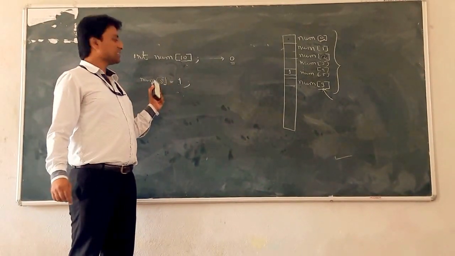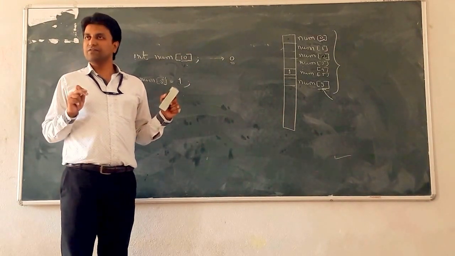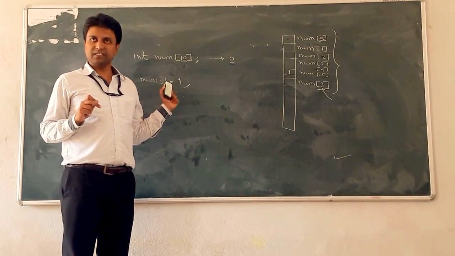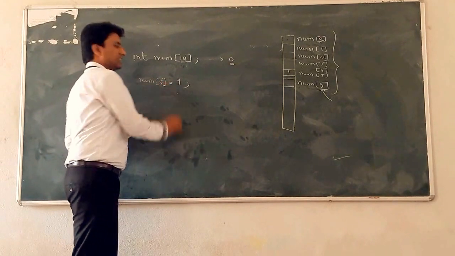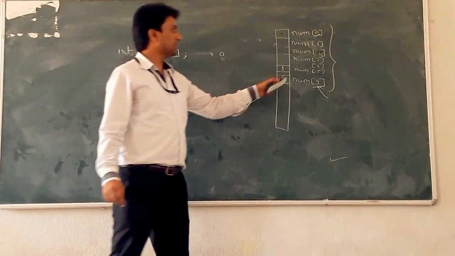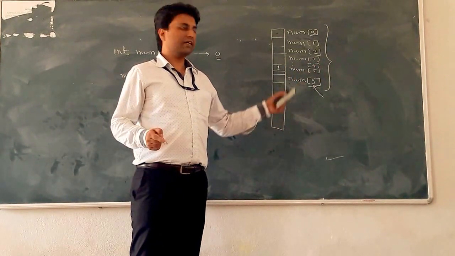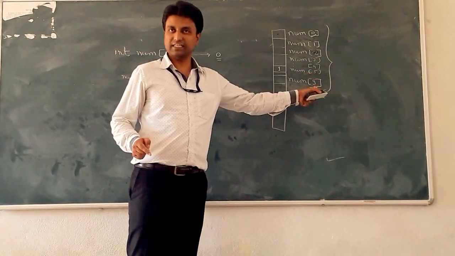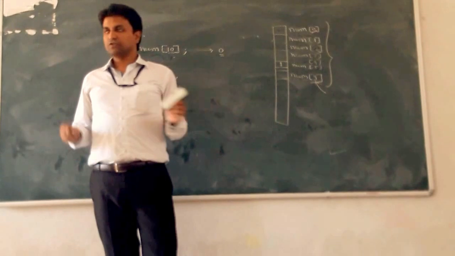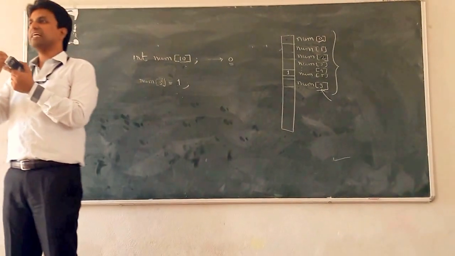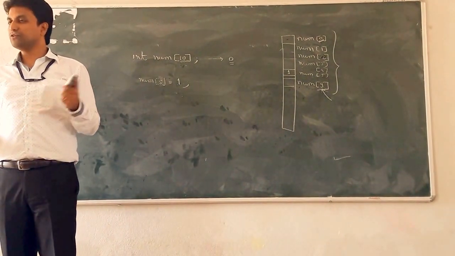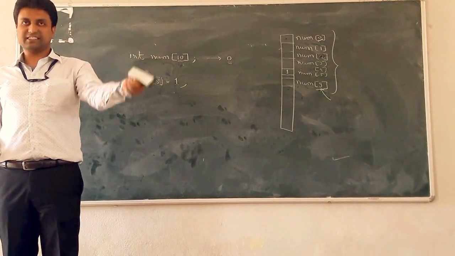Okay, we can assign values to the array elements using their indices. That is, the 6th element is at num of 5, and the 10th element is at the location num of 9. Clear? So we can access it as well as store it by using the array index.